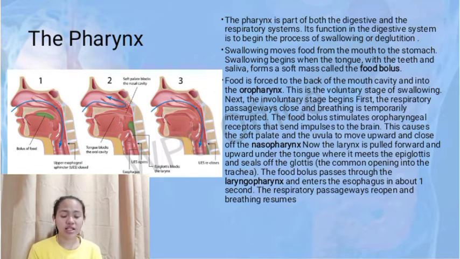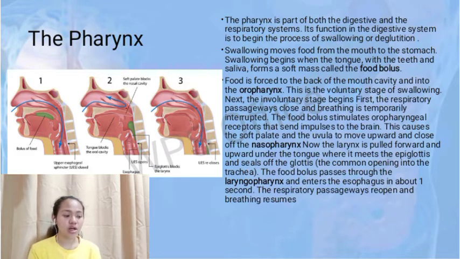Its function in the digestive system is to begin the process of swallowing. Swallowing moves the food from the mouth to the stomach. Swallowing begins when the tongue, with the teeth and saliva, forms a soft mass called the food bolus. Food is forced to the back of the mouth cavity and into the oropharynx. This is the voluntary stage of swallowing.